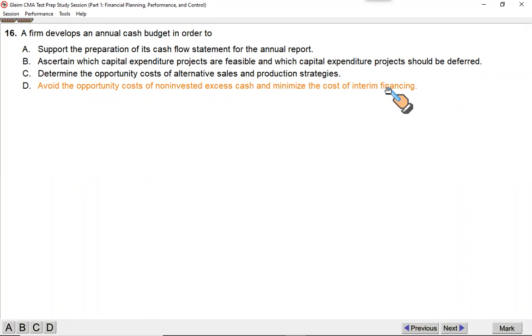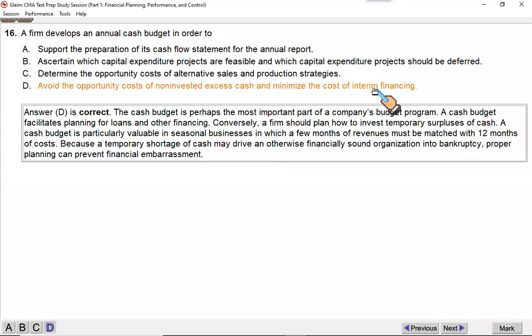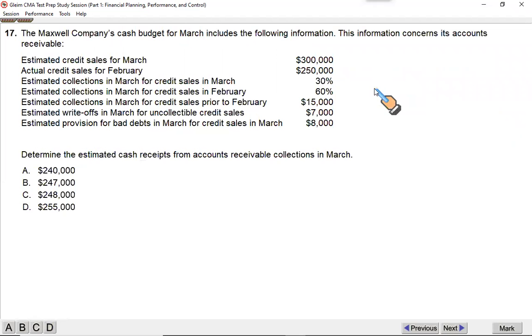If we know 6 months in advance which months we are going to have surplus, in those months we will utilize our surplus cash for making investment so as to avoid the opportunity cost, and in which months we are facing shortfall, we can make alternative arrangements to minimize our funding requirement. So only D remains, so that's why it's going to be the correct option.